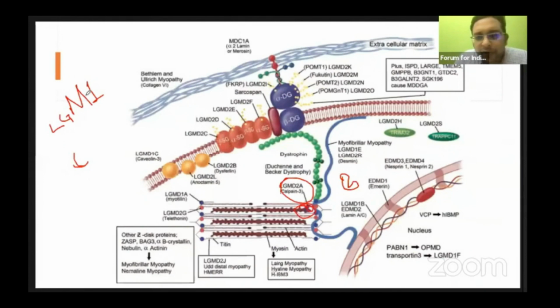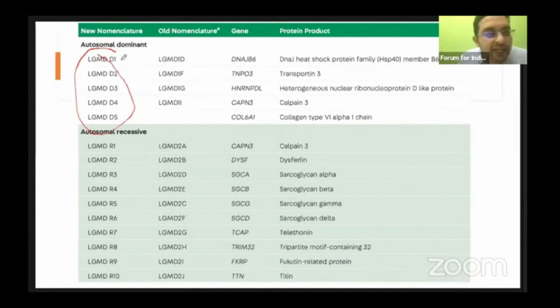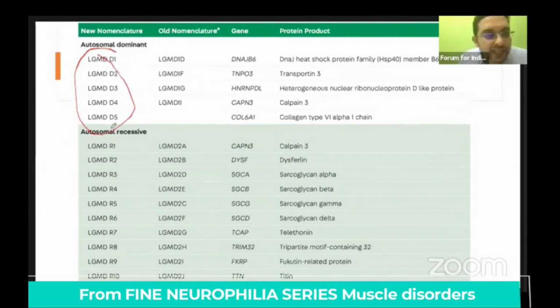And it was named according to the order of their discoveries. Nothing related to any other criteria, just the order of discoveries. So LGMD, first one which was identified, 1A was myotilinopathy, 2A was calpainopathy. So that was the order of discovery which was given. Right now, from 2018, the European Union of muscle disorders has reclassified it. They have reclassified type 1 as D, dominant ones, and recessive as LGMDR.